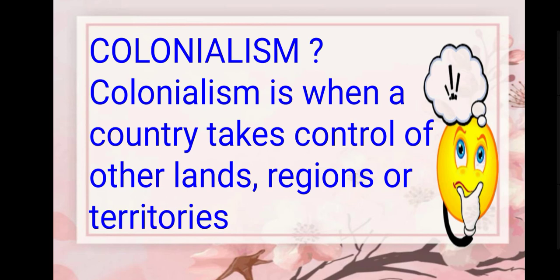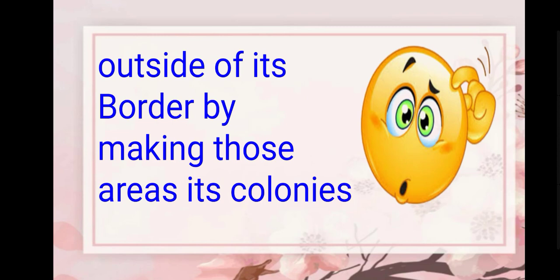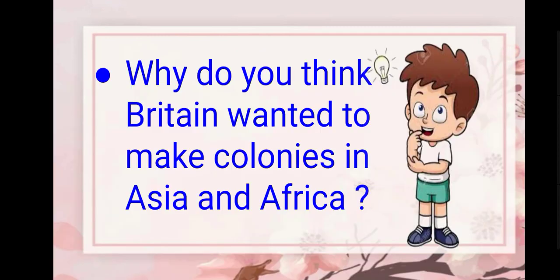Here you can understand colonies means their own areas. Got it? Why do you think Britain wanted to make colonies in Asia and Africa?